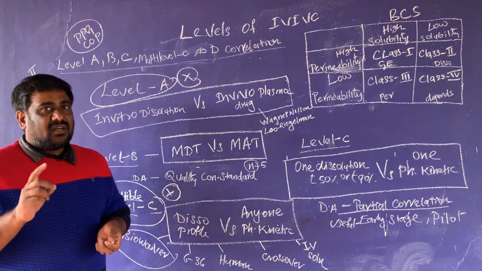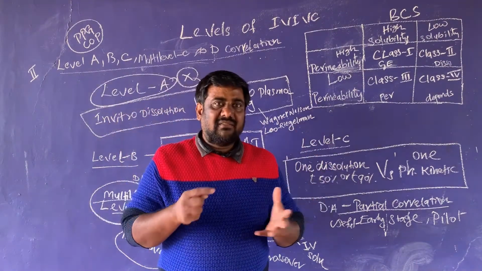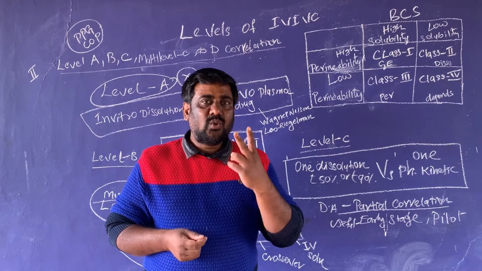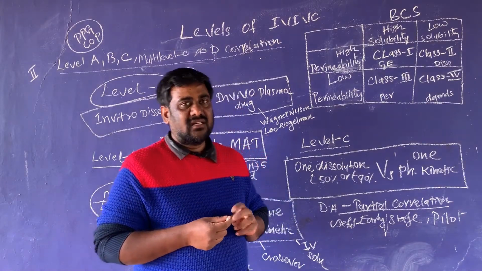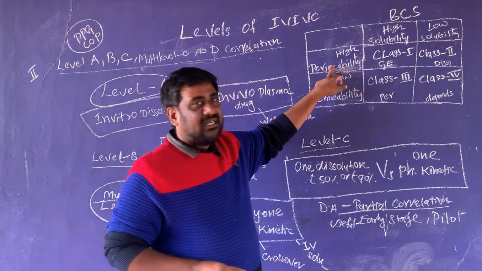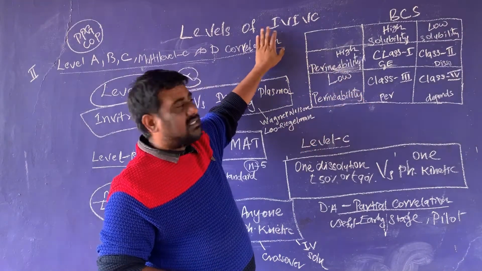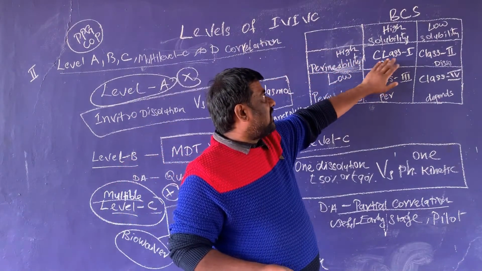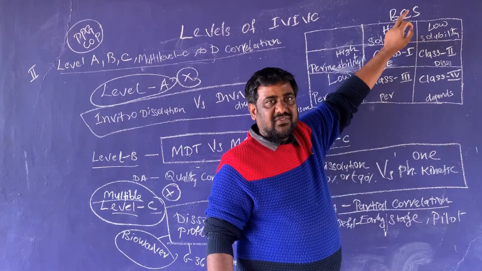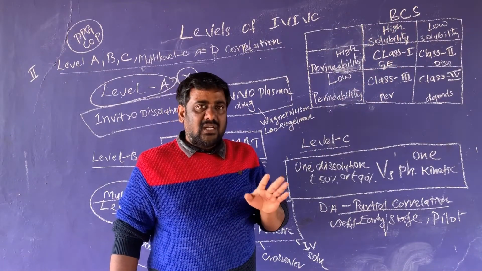The next correlation is level D correlation. Whatever levels A, B, C, multiple level C and D correlations there are, they are framed based on two parameters, solubility and permeability. In general, solubility and permeability form a wide classification which helps for IVIVC. This is called the biopharmaceutics classification system, in short BCS, which is based on solubility and permeability.